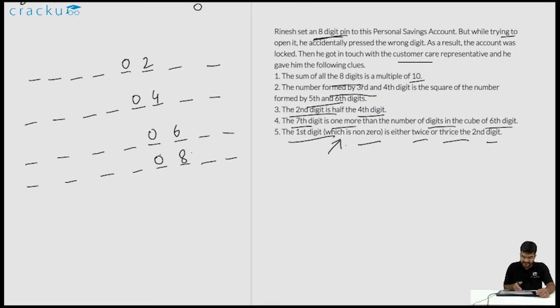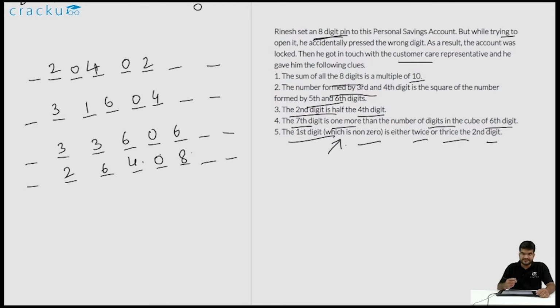Based on the value of the sixth digit, we can find out the value of the third and fourth digits, which is just the square of the sixth digit. So this is 04, this is 16, this is 36, and this is 64. Now we know that the second digit is half the fourth digit. In this case, the fourth digit is 4, so the second digit will be 2. In this case, the second digit will be 3. In this case, the second digit will be 3. In this case, the second digit will be 2.